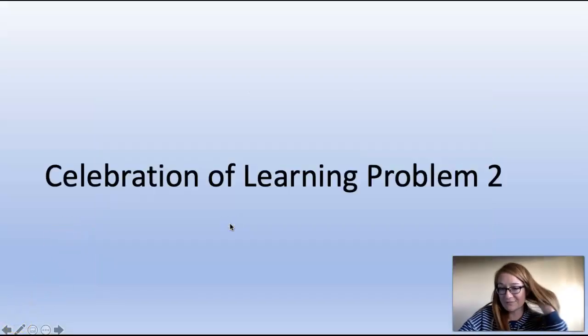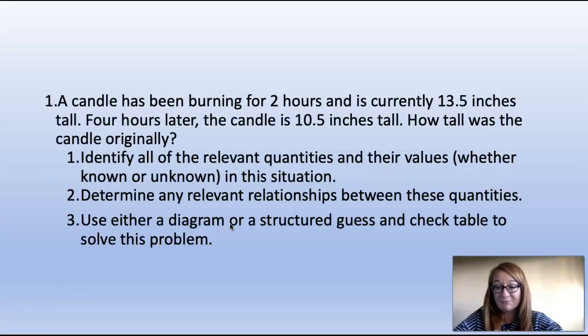For our celebration of learning problem number 2, we have a candle that has been burning for 2 hours and is currently 13.5 inches tall. 4 hours later, the candle is 10.5 inches tall. How tall was the candle originally? Identify all the relevant quantities and their values, whether known or unknown in this situation. Determine any relevant relationship between these quantities. Use either a diagram or structured guess and check table to solve this problem.